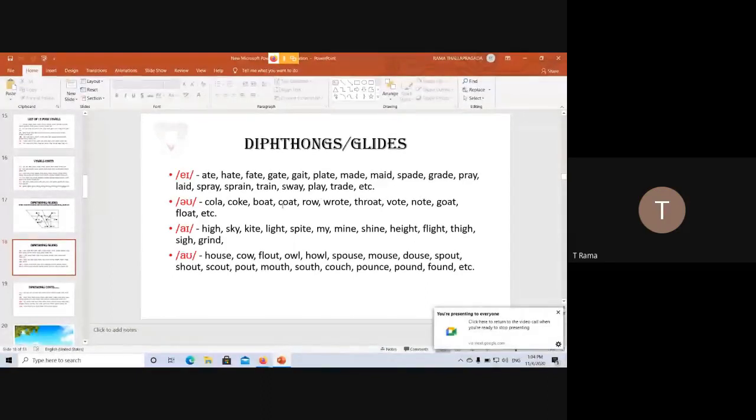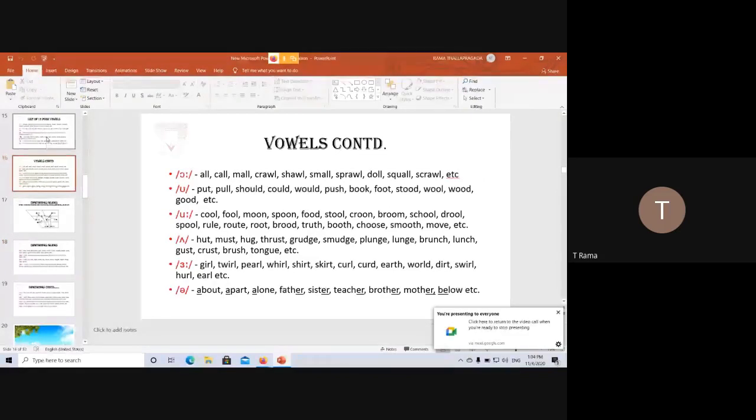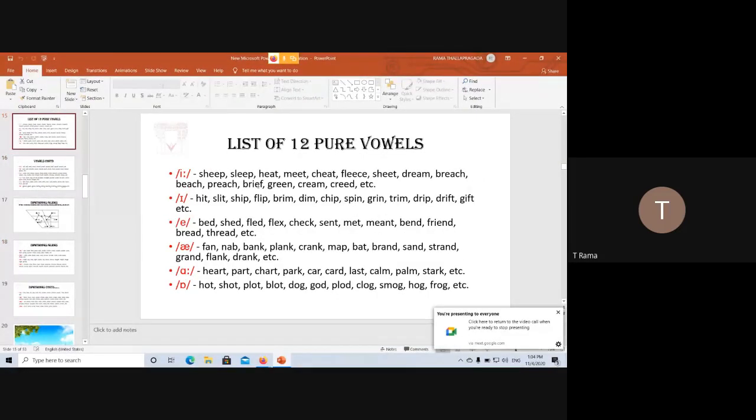Yeah. So we'll just quickly recapitulate what we did yesterday, and then we'll continue with consonants today. There are 20 vowel sounds. Out of the 20, there are 12 pure vowels. And I asked all of you to add more words to this list. I hope you all did it. I will ask you at the end of today's class. So I'll quickly go through these sounds again.